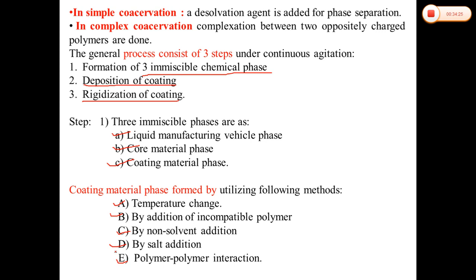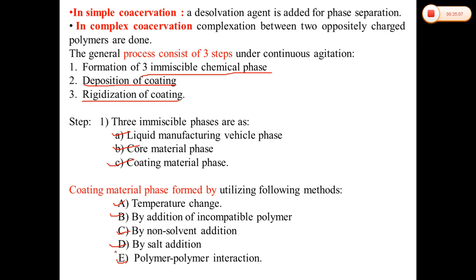So where various incompatible polymers are there that can be used. The microencapsulation of methylene blue hydrochloride with ethyl cellulose is one of the best examples of phase separation by incompatible polymer addition. In this, ethyl cellulose is dissolved in toluene, which will yield a polymer concentration of 2%. Then crystalline methylene blue hydrochloride, which is insoluble in toluene, is dispersed with stirring in the polymer solution, and the particles will get coated.